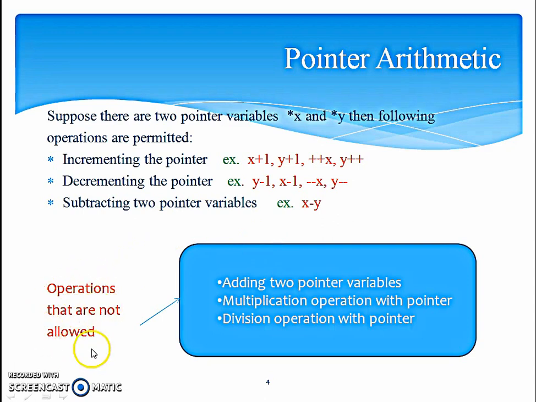Operations which are not allowed on using pointers: adding of two pointer variables, because pointer contains actually addresses. Adding the address may take it to a location which is outside the data area. So addition is not allowed. Multiplication operation also may result into such a kind of thing. It will point to a location which may not be existing. Division operation may reduce it to a size which may not be available, and it's also not allowed.